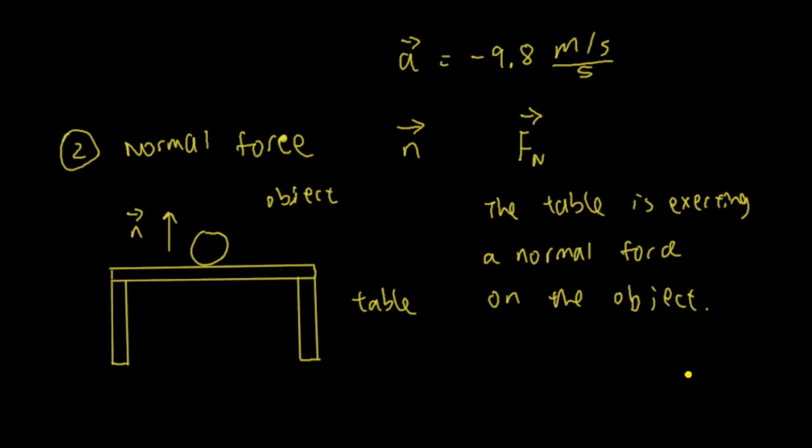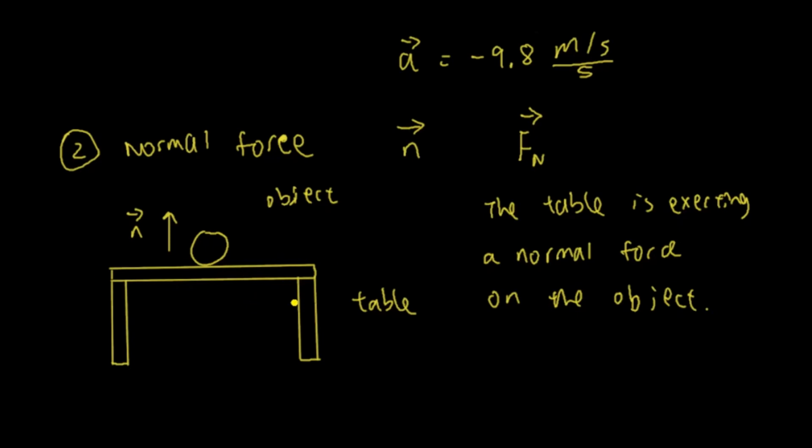Okay, and you can see that obviously the object is also being pulled by the gravity, so that it is actually sitting on the table. Otherwise, it will be floating around. So this is normal force acting on an object that's lying on a flat surface, because this is a horizontal surface, it's flat.